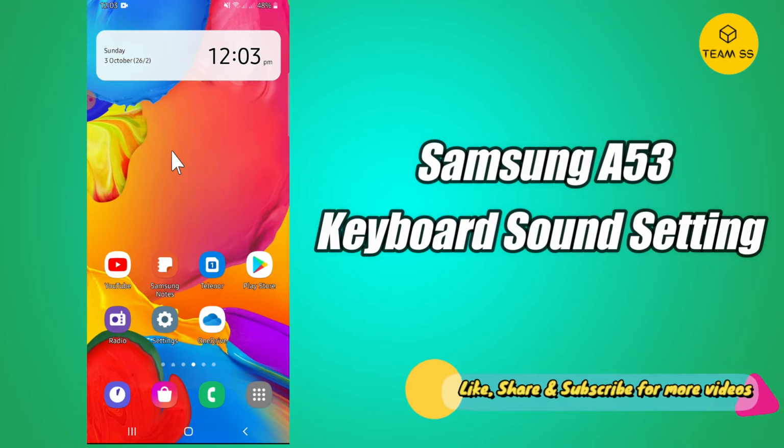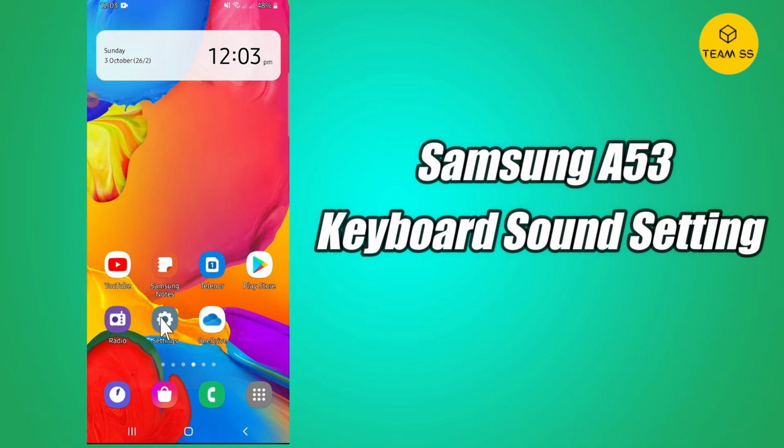If you want to disable or enable the keyboard sound and vibrations on touch, you can do this by the method as I'm showing in this video. So follow the steps and watch the complete video and learn how you can enable or disable the keyboard sound and vibration in your device.